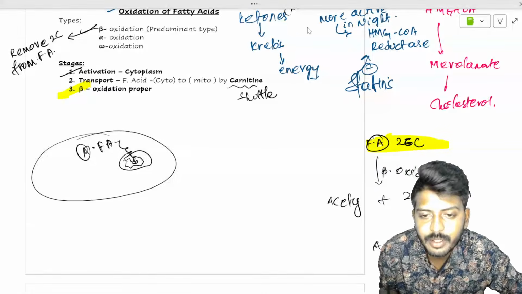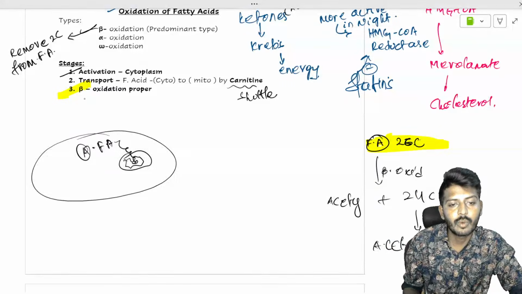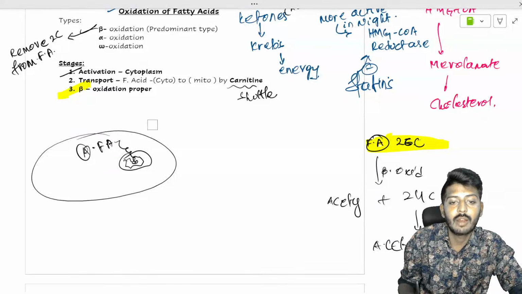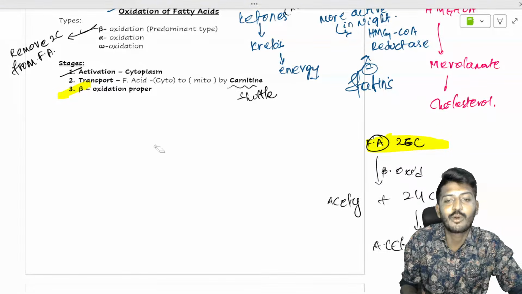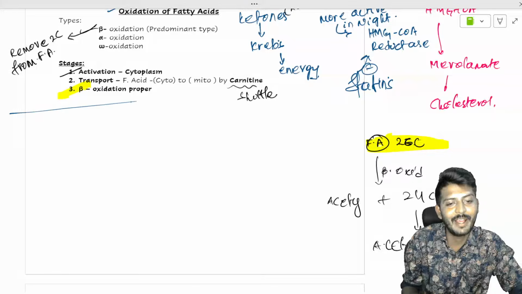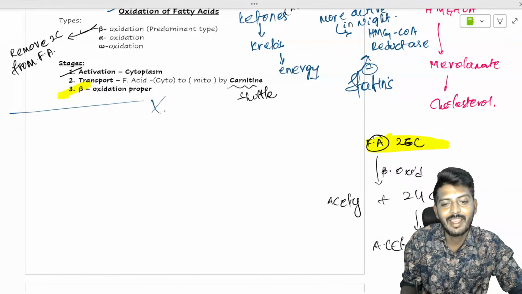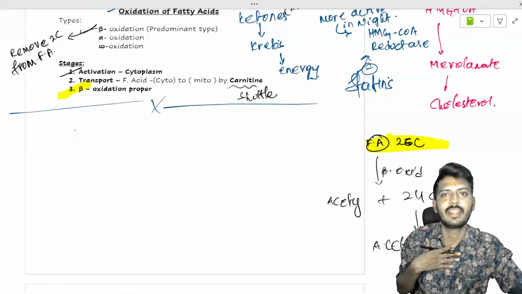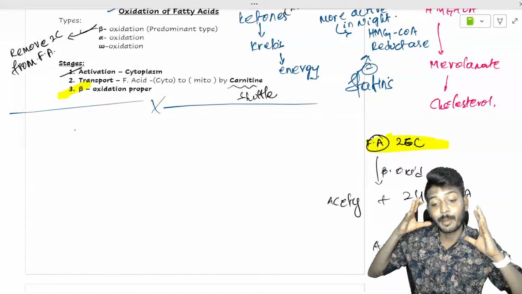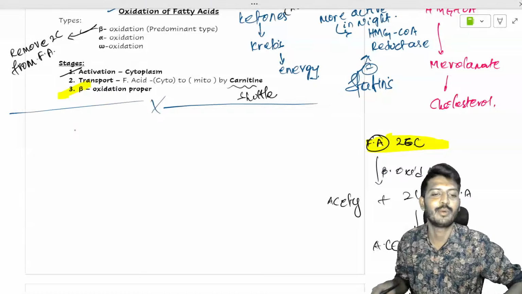So let's go to the next concept here. There is also alpha oxidation and omega oxidation. Last year they asked about alpha oxidation, which was not in any notes, but I had taught it in class, and it was in my notes. That's a proud moment for me, because I had predicted this might be the question and purposefully included it. The question came, and I'm very happy.